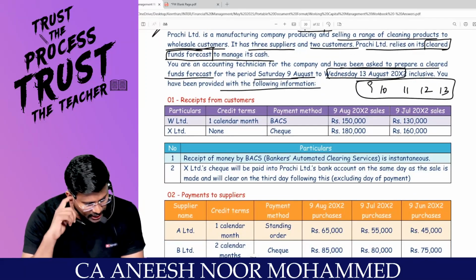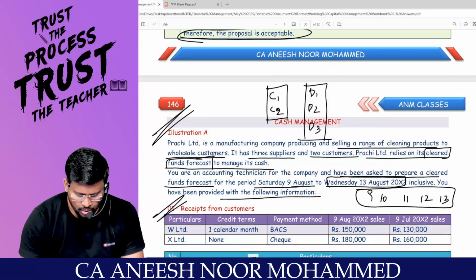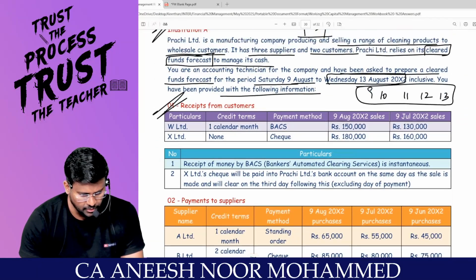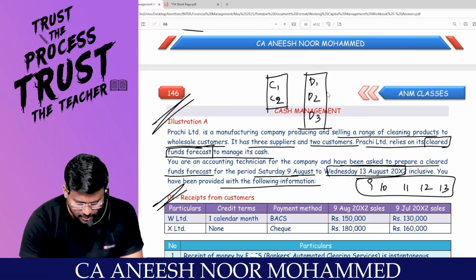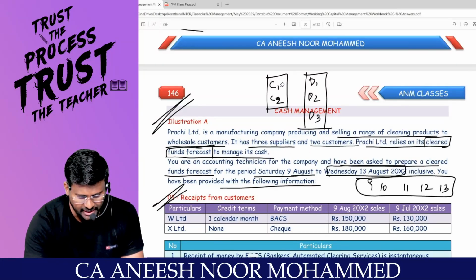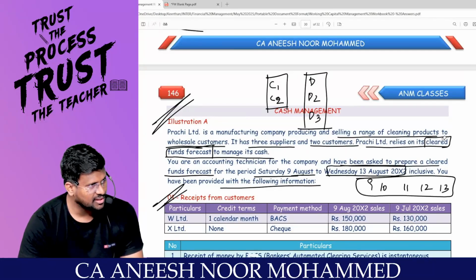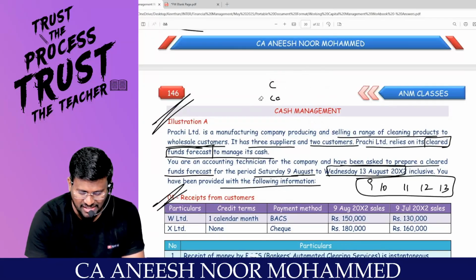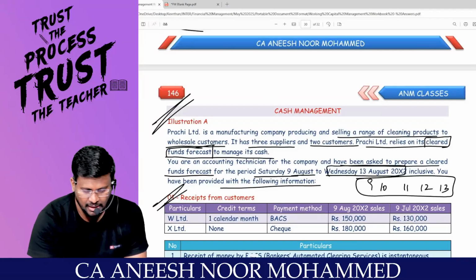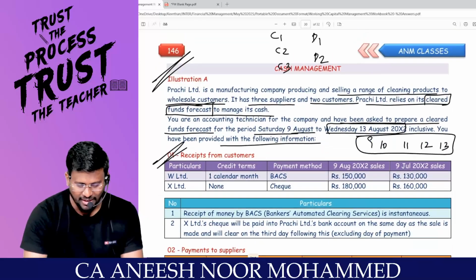Receipts from customers. How many customers do we have? 3 suppliers and 2 customers. Creditors are suppliers, and customers means debtors. So I have 2 debtors and 3 suppliers: debtor 1, debtor 2, creditor 1, creditor 2, creditor 3.